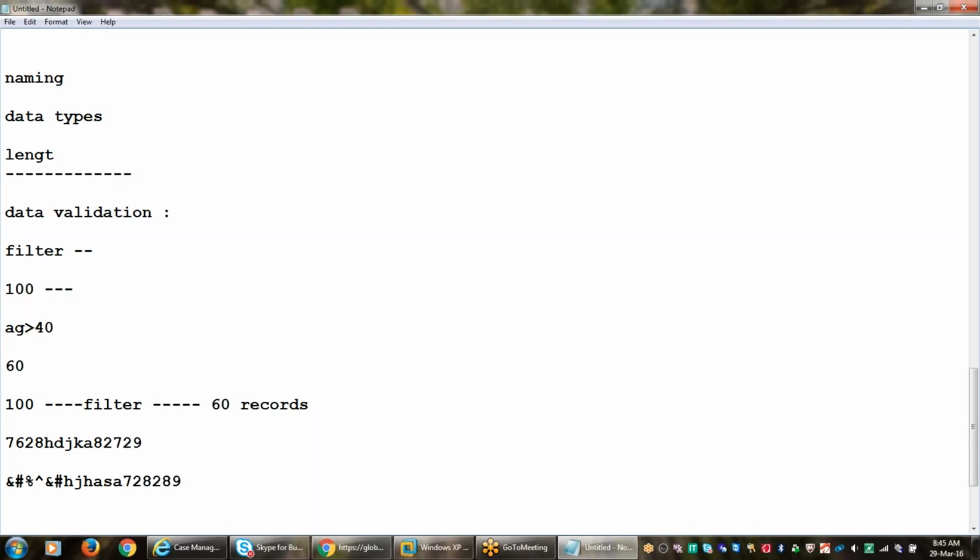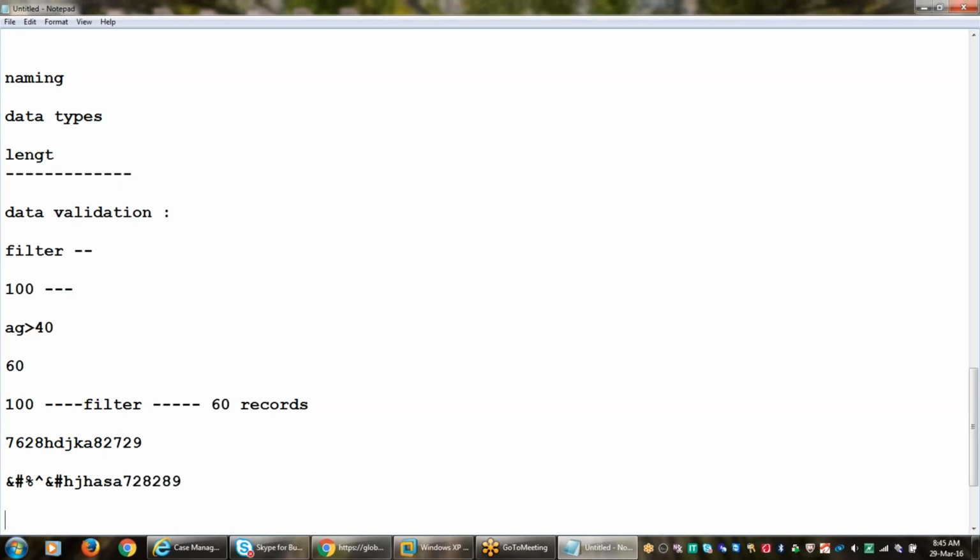That's the main thing. So we need to be involved in three phases: the ETL phase, then the DB phase, and then data validation. These are the three main areas an ETL tester will be involved in. It's a very simple thing.